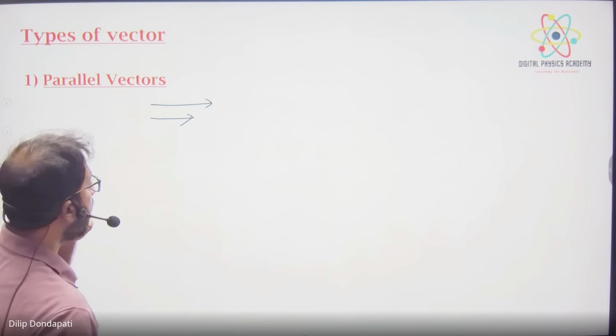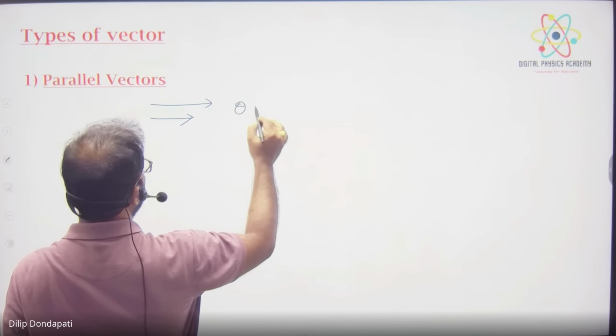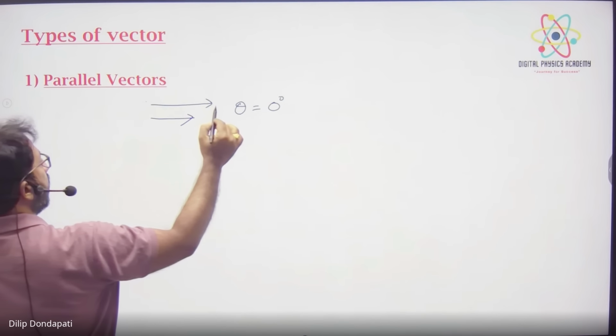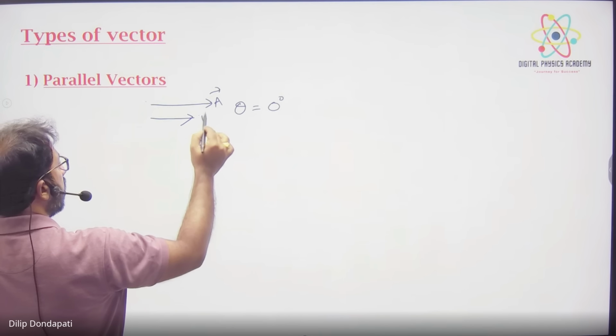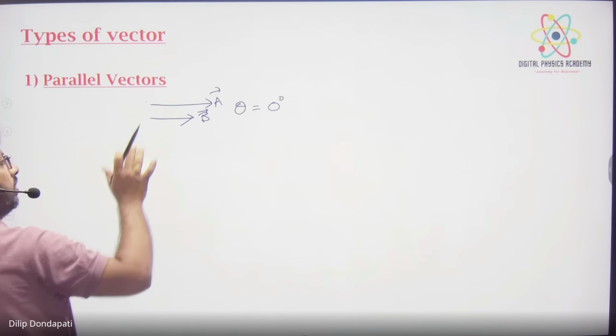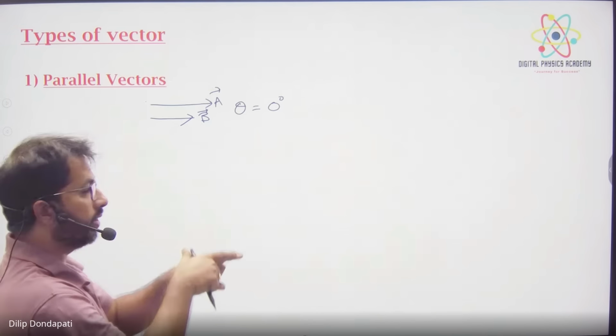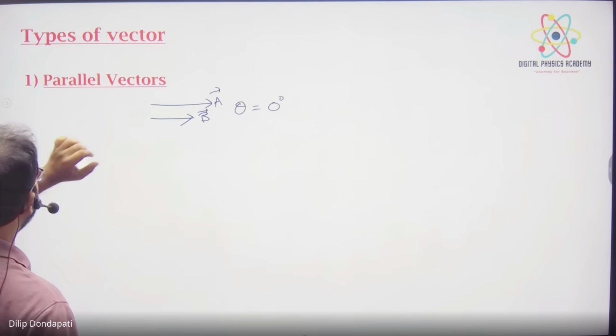Okay, when the angle theta is 0 degrees. When you overlap, this is a vector, b vector. When you overlap, what will happen? The angle theta is 0 degrees. Both are in the same direction, right? In the same direction they are called parallel vectors. Instead of writing definitions, just draw the diagram.